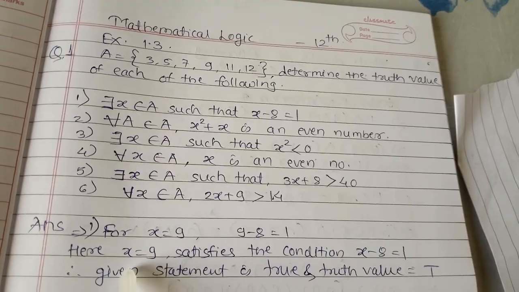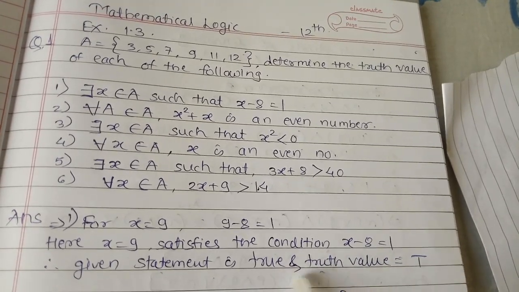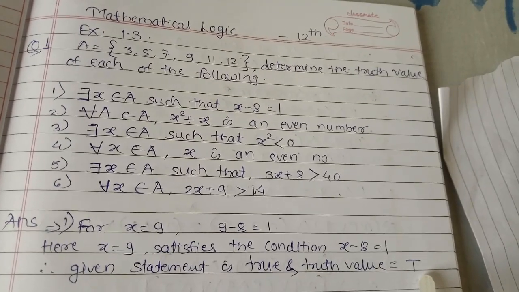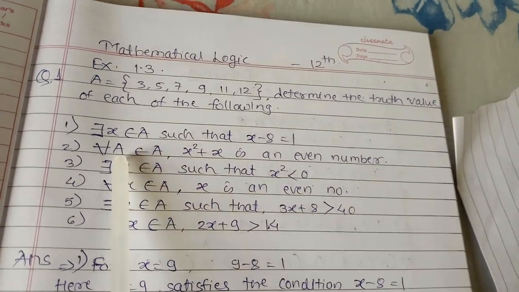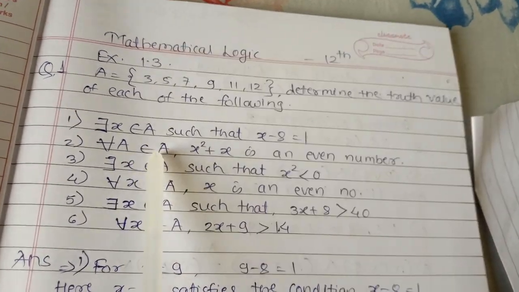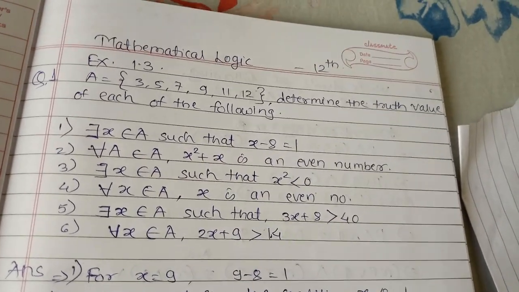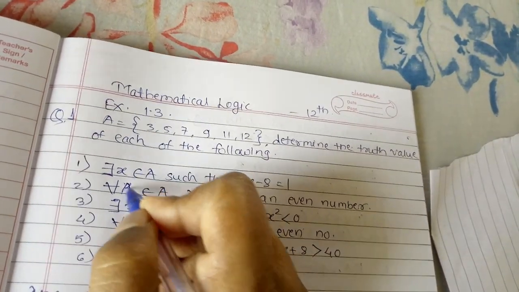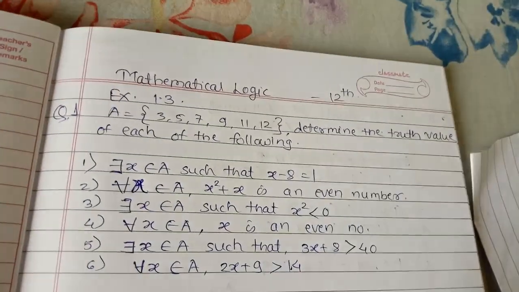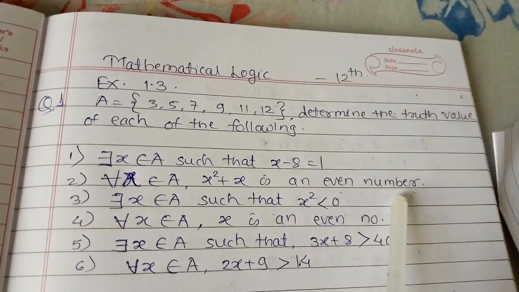How to write the answer? See, here x is equal to 9 satisfies the condition x minus 8 is equal to 1. So the given statement is true and its truth value is T. In this way we have to write down the answer. Now see the second one, that is, for all x belongs to A, x square plus x is an even number.